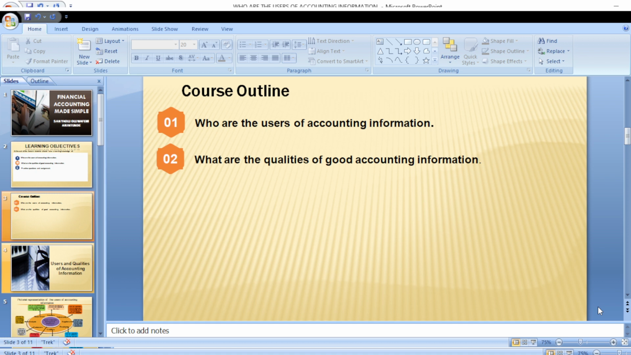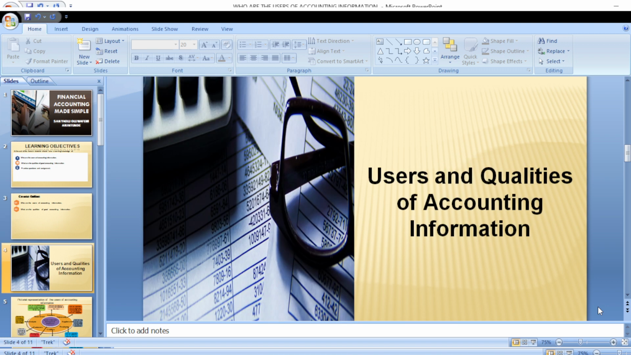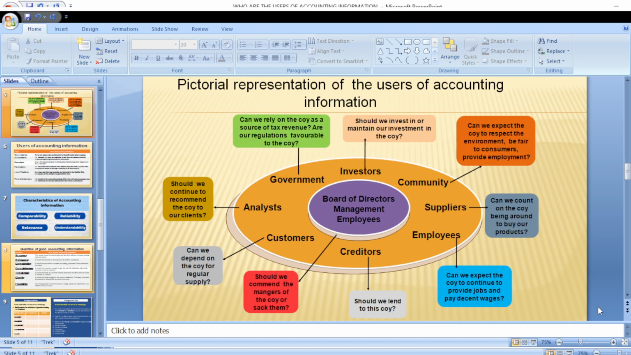So the outline remains the same. We're going to be looking at who are the users of accounting information and what are the qualities of good accounting information. So this right here is a pictorial representation of the users of accounting information. So I'll be explaining every component of the users of accounting information as the case may be. So we're going to start with the first one there, which is with the investors.